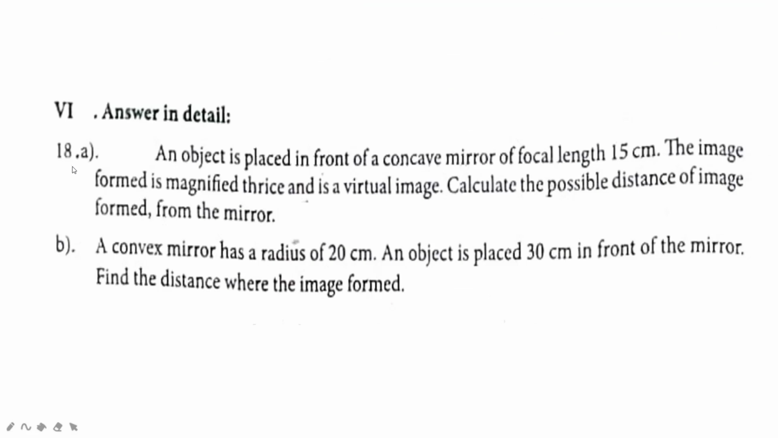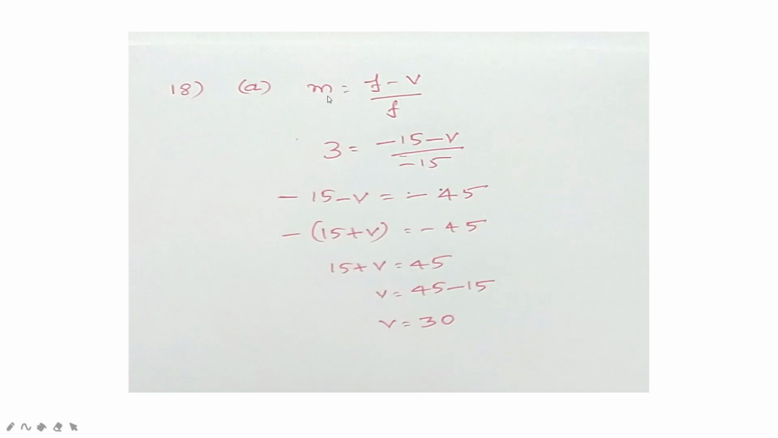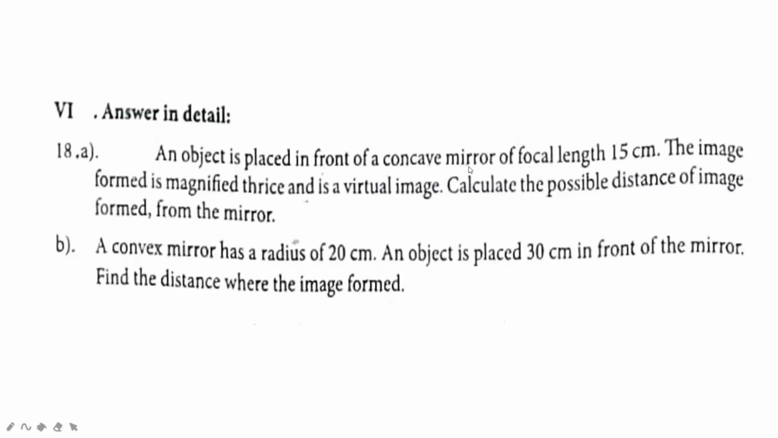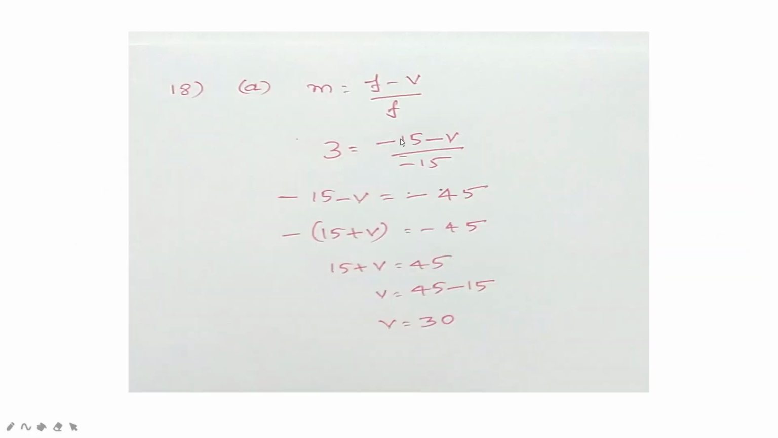Answer in detail. Question number 18a. An object is placed in front of a concave mirror of focal length 15 cm. The image formed is magnified thrice and is virtual image. Calculate the possible distance of image formed from the mirror. We know the formula for magnification. M is equal to F minus V by F. Substitute the value for M, that is 3. And given we are having concave mirror, hence substitute the value of F as minus 15.